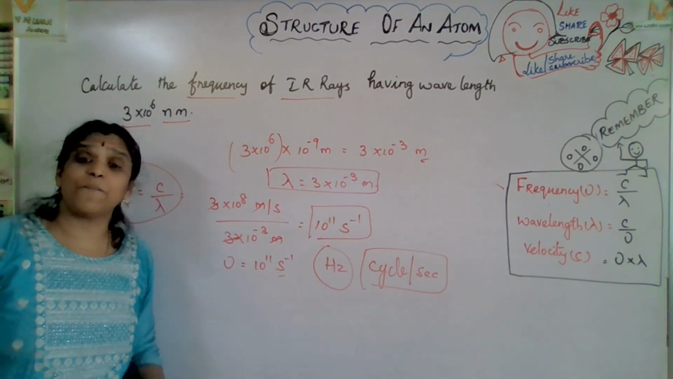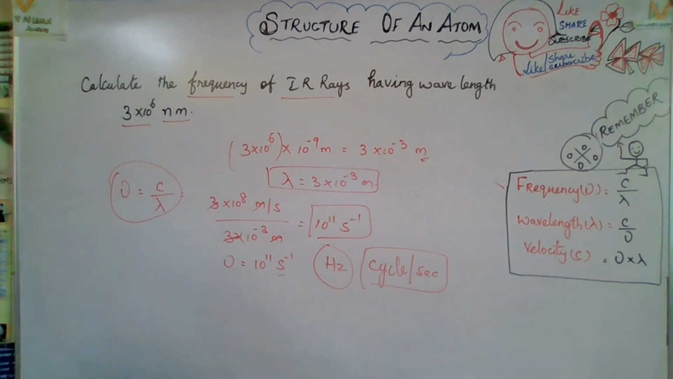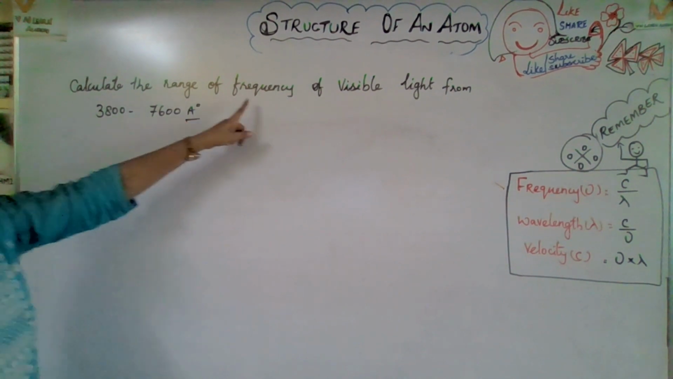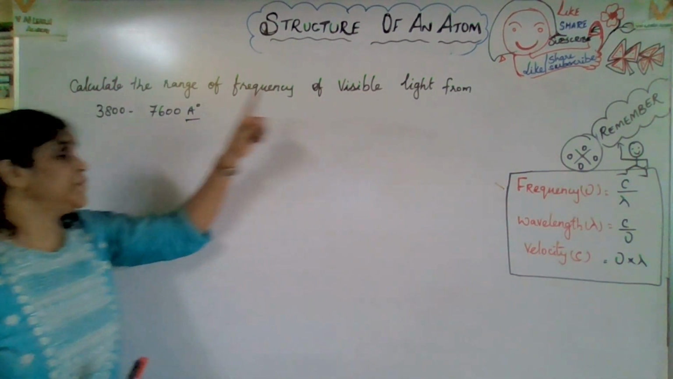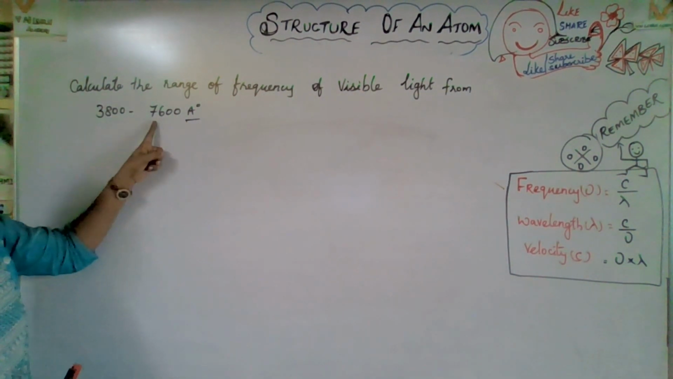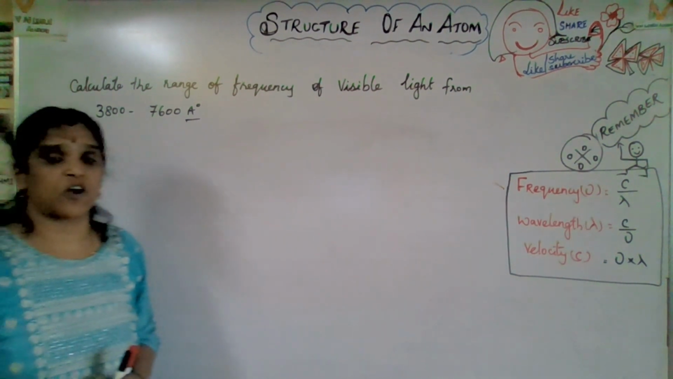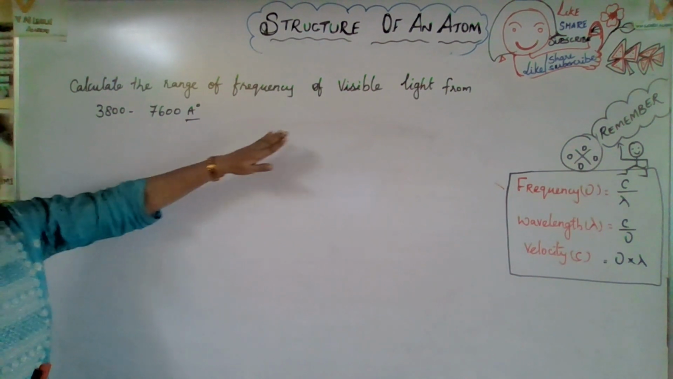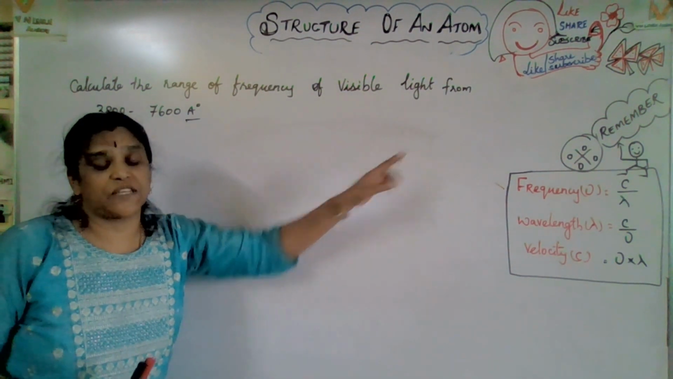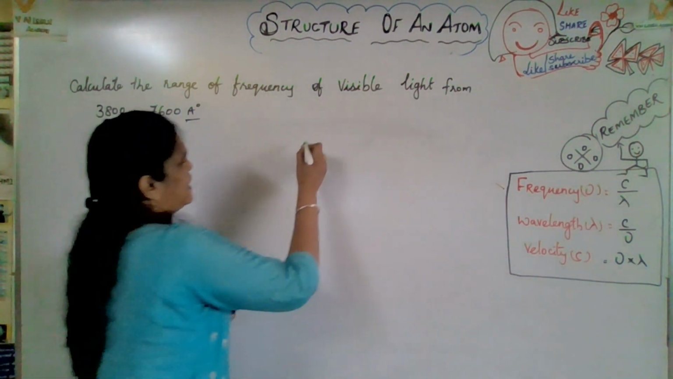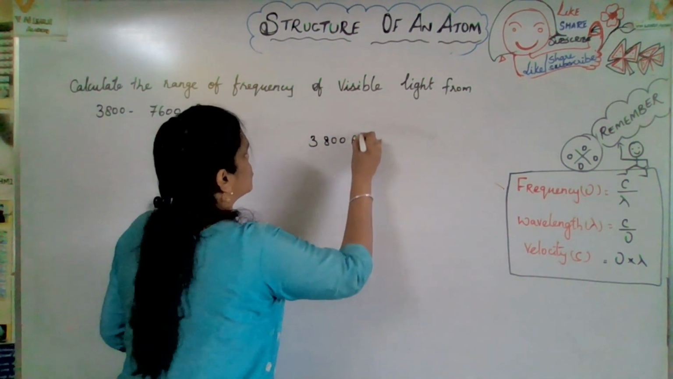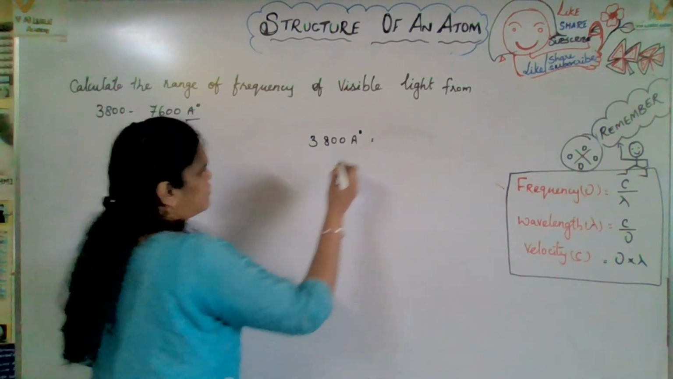Yes, let us go for some more important and interesting questions. Now let us check this question. Calculate the range of frequency of visible light from 3800 to 7600 Armstrong. Armstrong they have given. I think you will get a clear idea as we are seeing two sums. See here, 3800 Armstrong they have given. So how can we convert it?